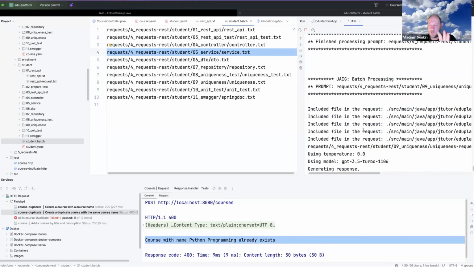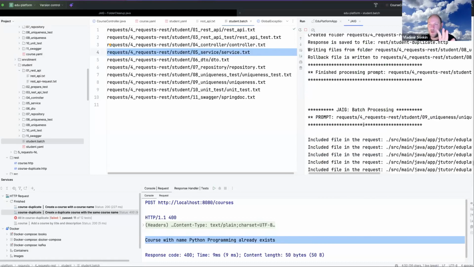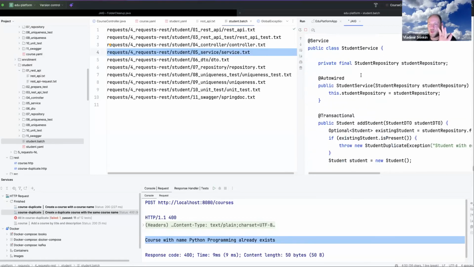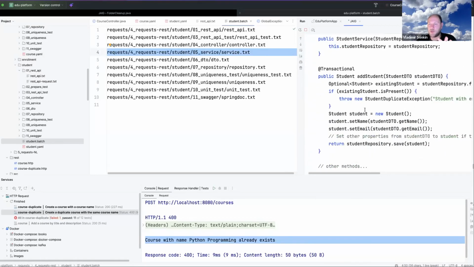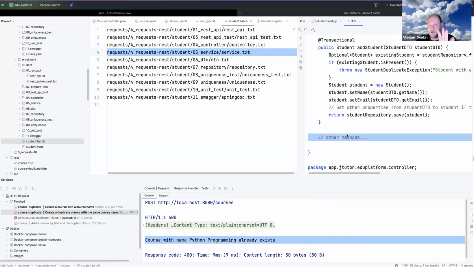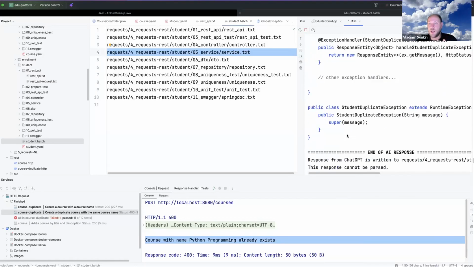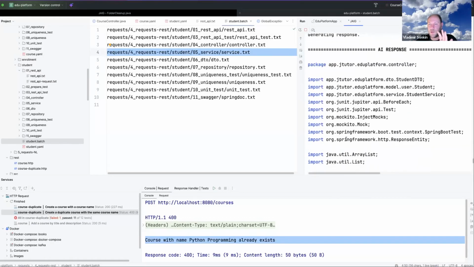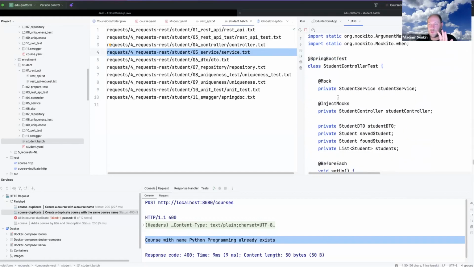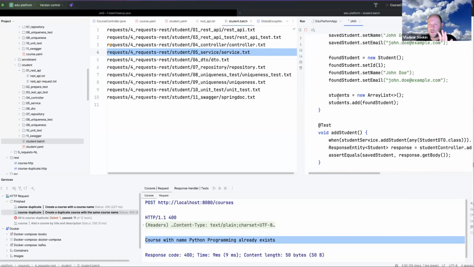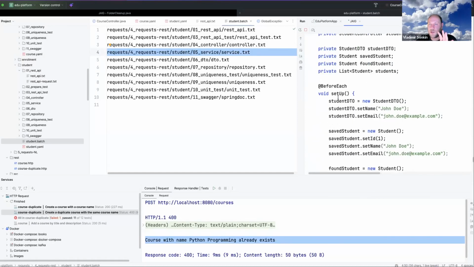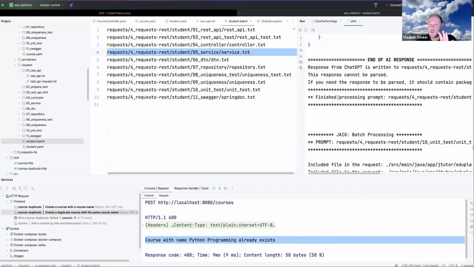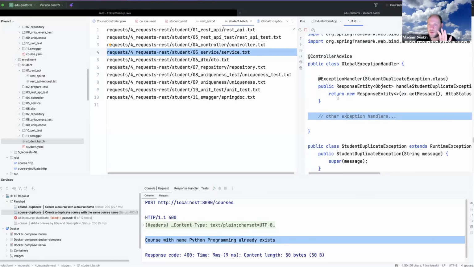Okay, and this is uniqueness for the generation. This is student service updated. Yes. Again, not all methods are generated, and not all exceptions are generated. And now it is generating the test for the controller. For some reason, it didn't merge.